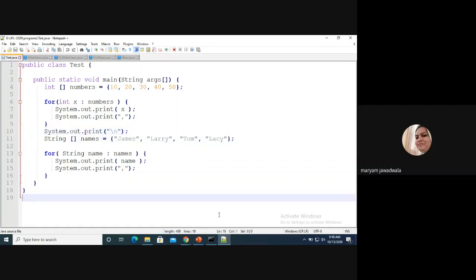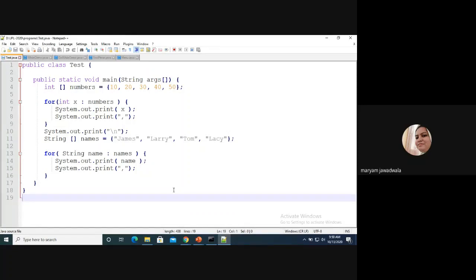Any doubts, students? All of you please go through this code. I will give you one minute. Try to read the lines of code. Any doubt, then please ask.